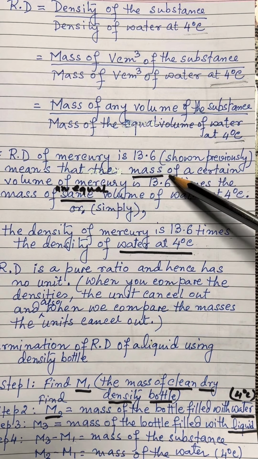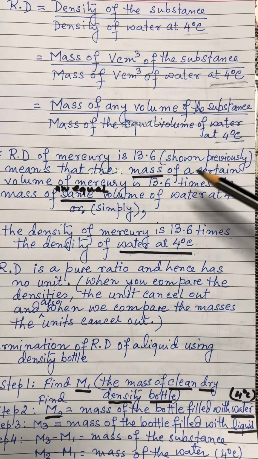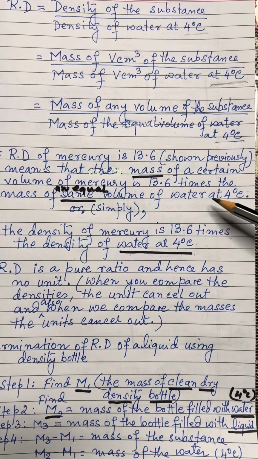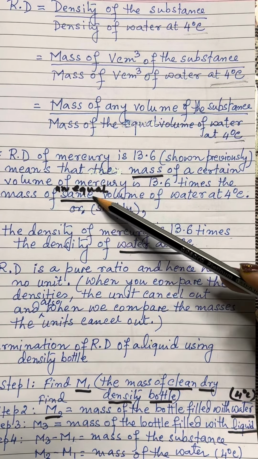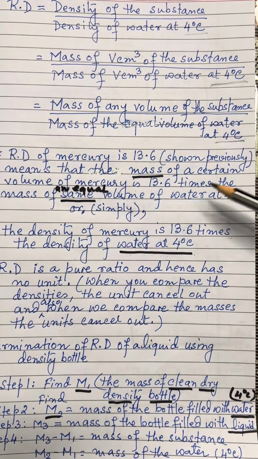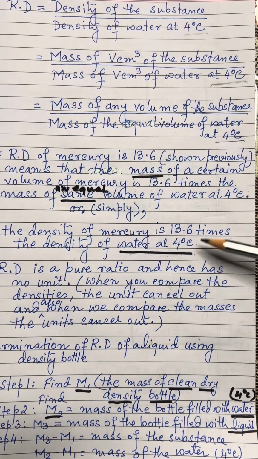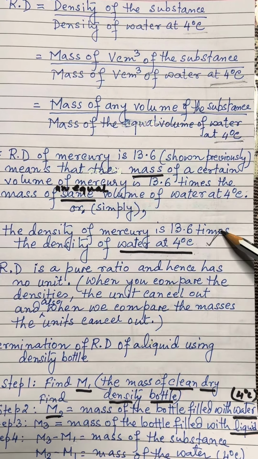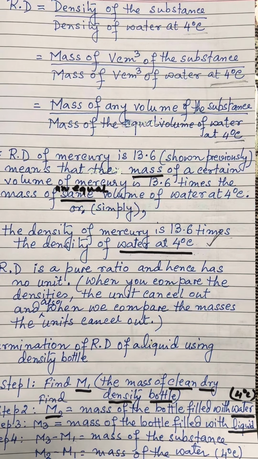However, if you simply say the mass of a certain volume of mercury is 13.6 times the mass of water at 4 degrees Celsius, then you go wrong, because you have to mention an equal volume of water. So, remember children, if you have an option, go by the second definition.